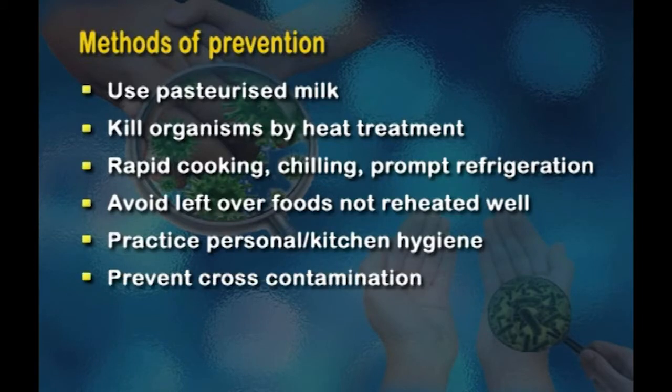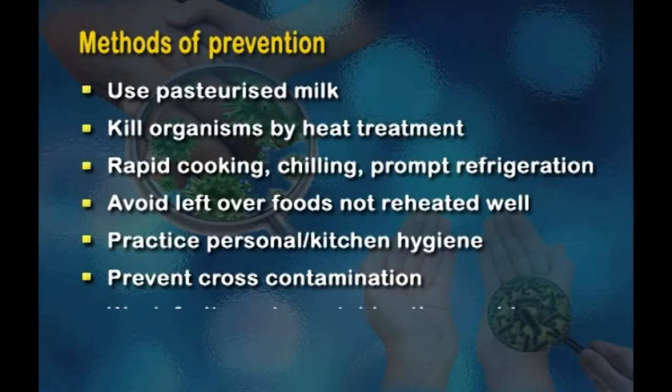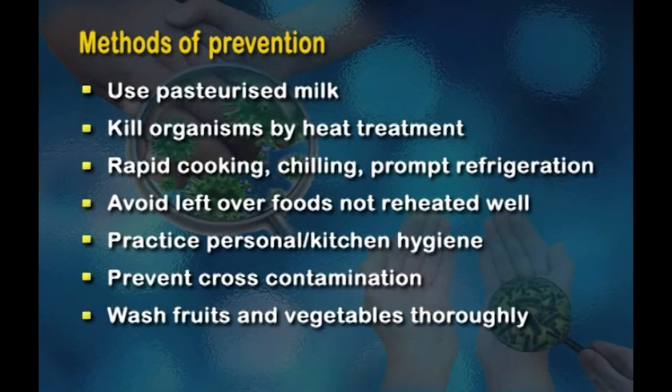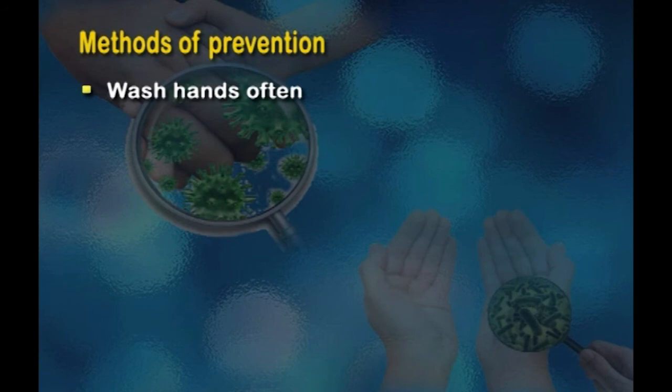Cross-contamination from raw foods to cooked foods should be prevented. So, handle raw and cooked foods separately. Hands should be washed thoroughly after handling raw foods like, for example, raw meat. Fruits and vegetables should be washed thoroughly. Wash hands as often as you can. A person who is handling food should wash hands very often.